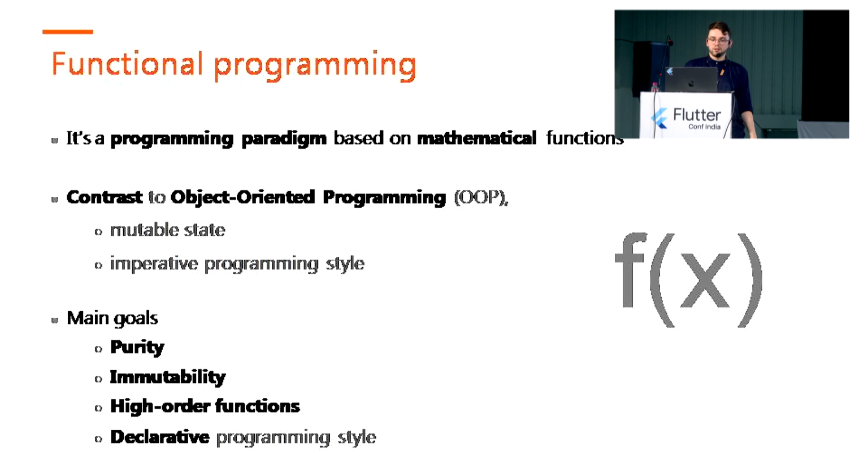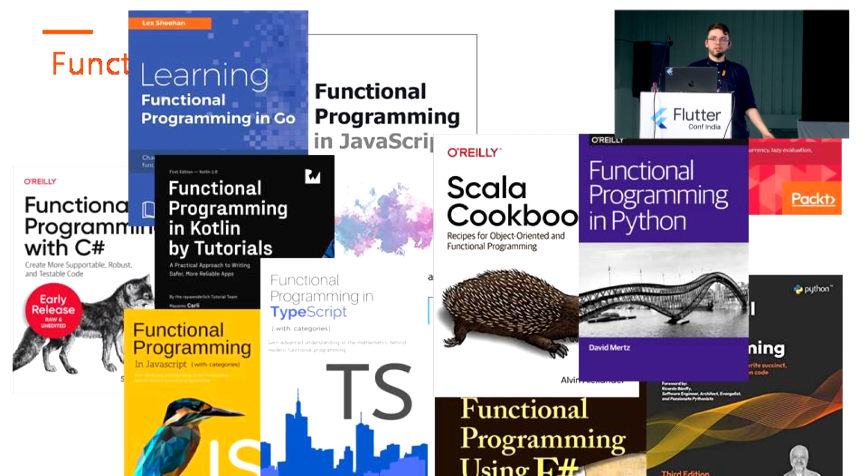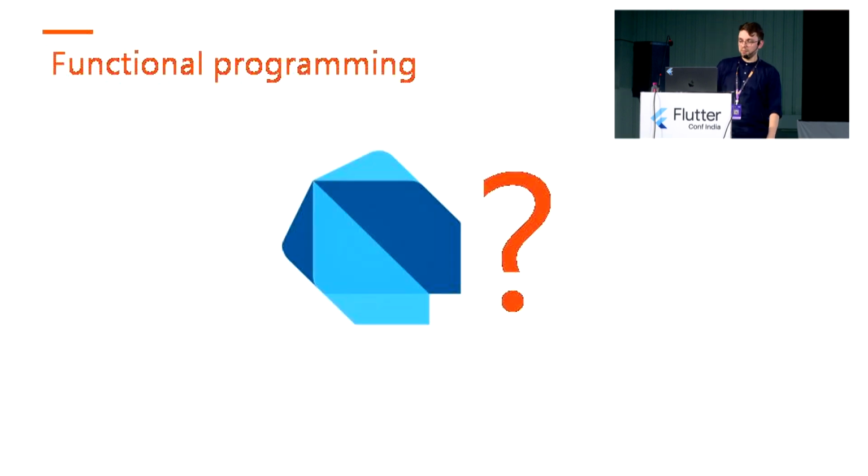So the main goals are purity, immutability, higher-order functions, and declarative programming style, which are purely supported by pure functional programming languages like Haskell or F#. But the good news is that modern languages like Java, Kotlin, and others, as multi-paradigm programming languages, also support this functional style.